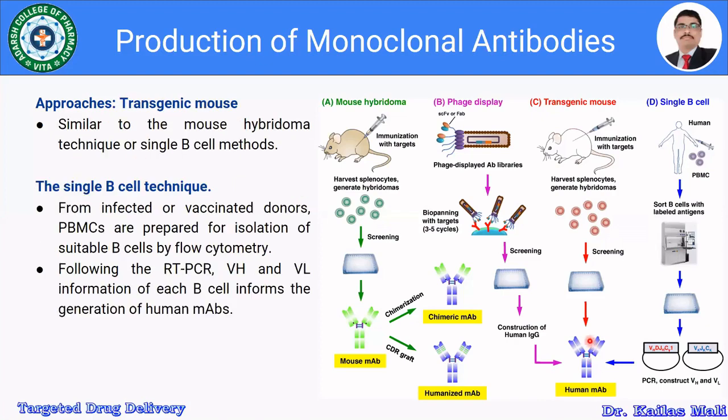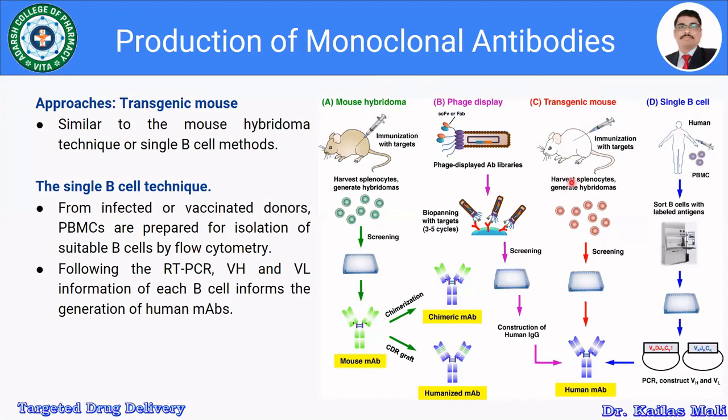The third method or technology is known as the transgenic mouse. This method is similar to the hybridoma technology or single B cell. Here the only difference is that we are using the transgenic mouse to get the humanized monoclonal antibody. The mouse is immunized with the target.